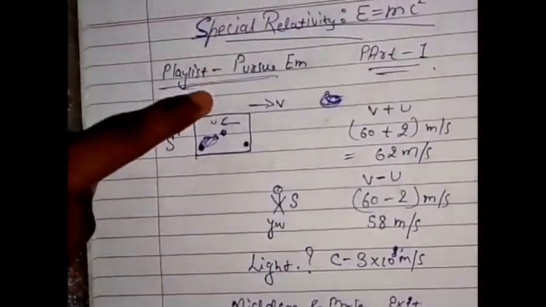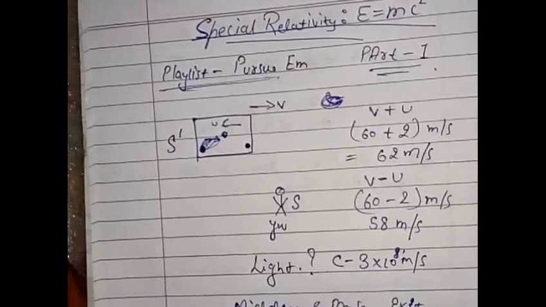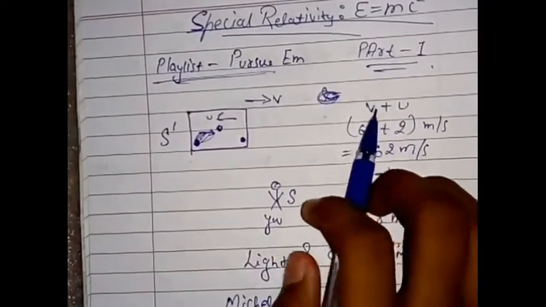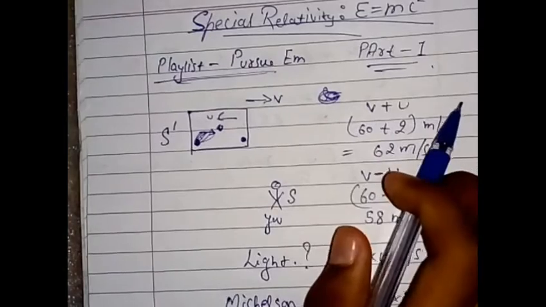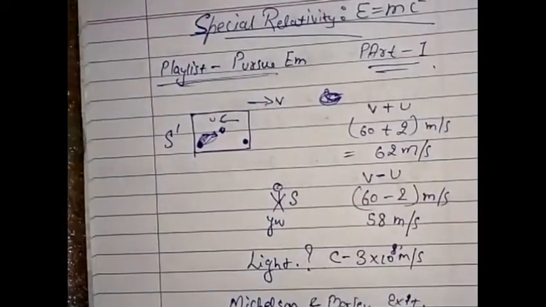If I give you this situation once again, you would say that the speed of light will be v plus c. That will be wrong, because the speed of light is constant. That means something has to change, and it's actually the time which is changing, and that led to the discovery of special relativity by Professor Einstein in 1905. That means time is not absolute.